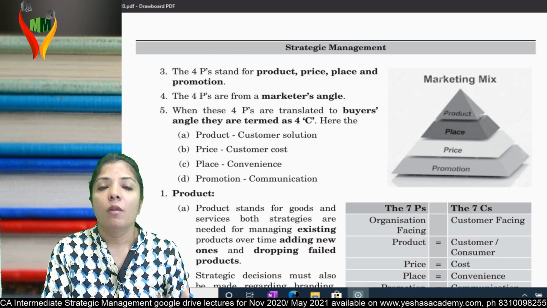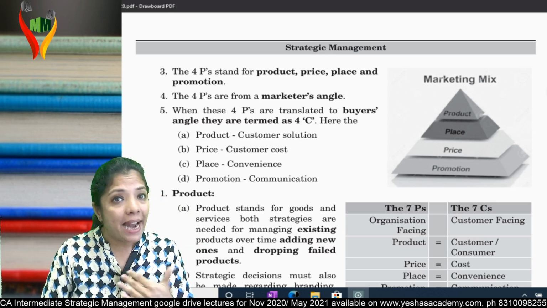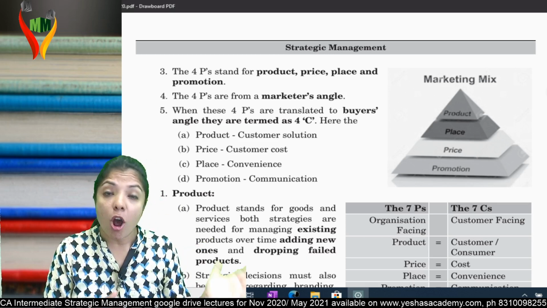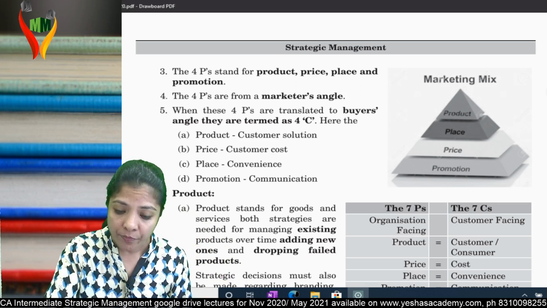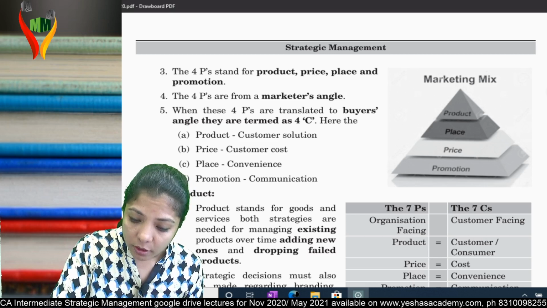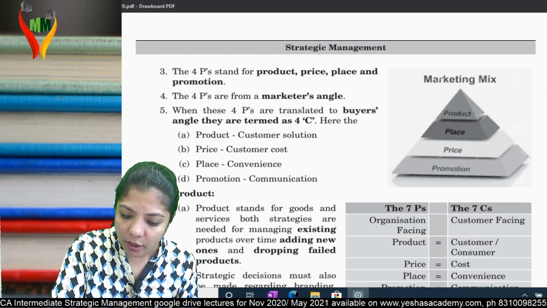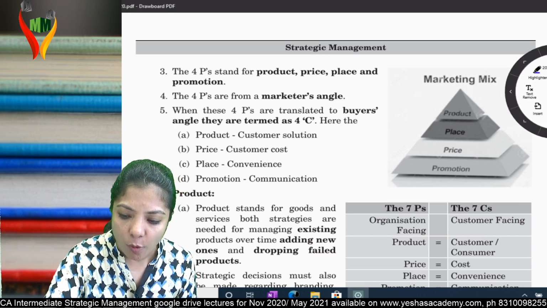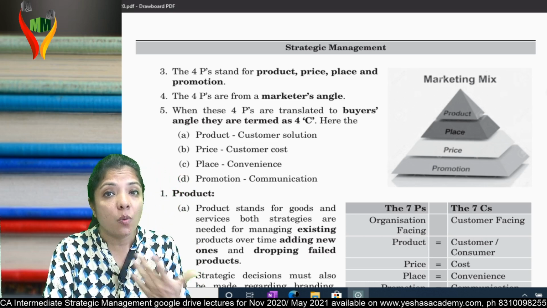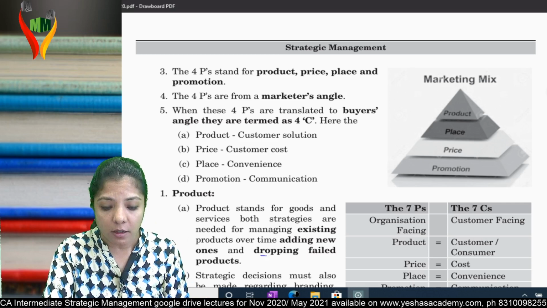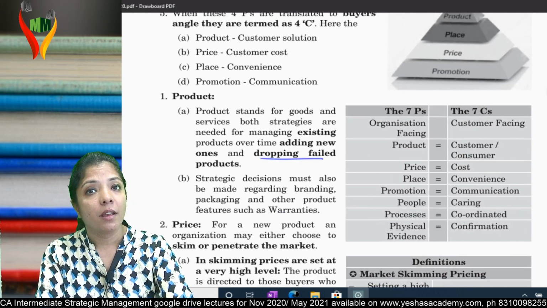What is product? What we do in product, we keep on adding new products, we drop the old products, and we keep on improvising the existing ones also. The product means existing, adding new ones, improvising the existing ones, and dropping the failed products. Am I clear?